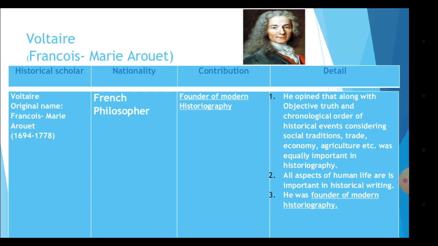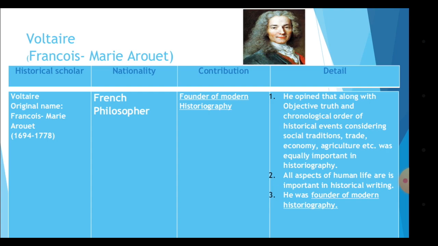He opined that, along with the objective truth and chronological order of historical events, considering social traditions, trade, economy, agriculture, etc., was equally important in historiography. This should be given equal importance while writing historiography.